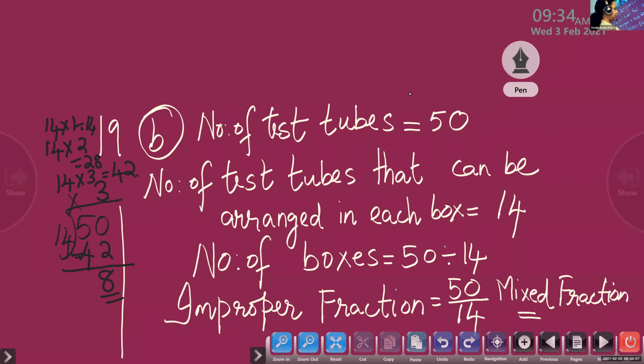So we have to write here. Children, look here. The mixed fraction is 3, that is the whole number, that is the quotient. Now look at the remainder, 8. The remainder is 8 by the same denominator 14. So the answer is 3 and 8 by 14.